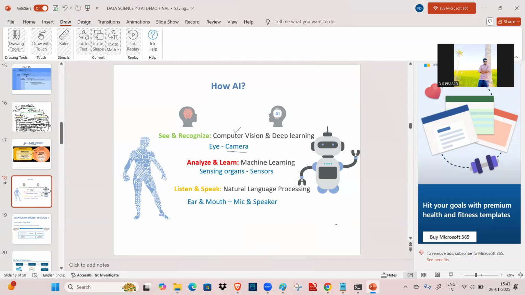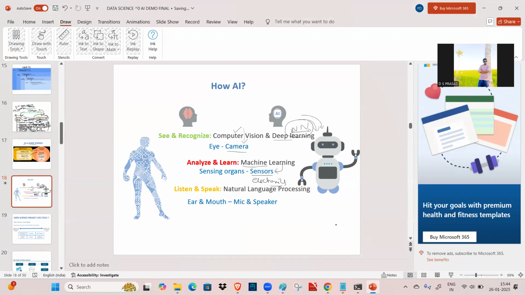In computer vision, we are going to learn about image processing techniques, different types of image processing techniques. And in deep learning, we are going to learn about neural networks: in the same way I think, the machine has to think in that manner. So this neural network has been designed based on human brain thinking. Analyze and learn: how am I going to analyze and learn? Machines also have to analyze and learn, based on machine learning, which is designed with the help of sensors. And these sensors are nothing but electronics.